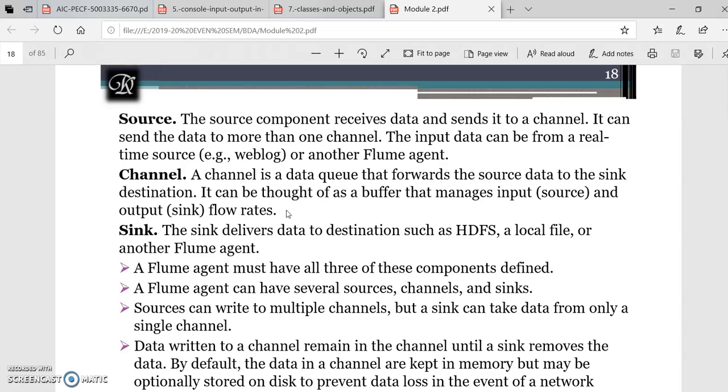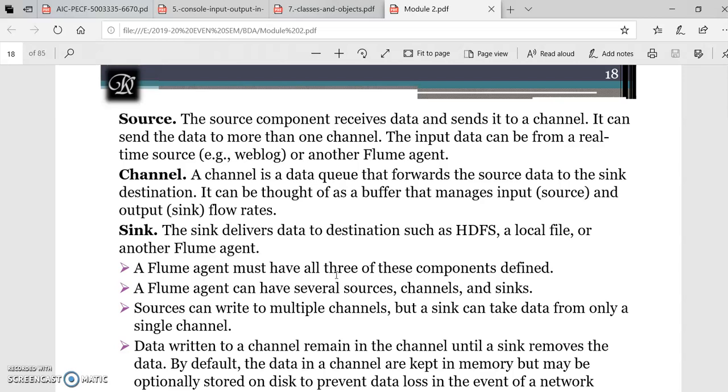It can be thought of as a buffer that manages the source as well as the sink, acting as an agent in between them. The sink delivers the data to the destination, which may be an HDFS file or a local file, or another Flume agent also. One Flume agent can be connected to another Flume agent.